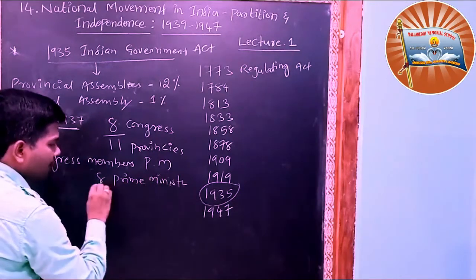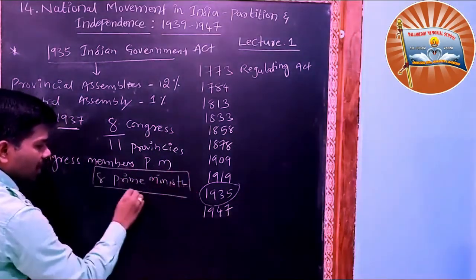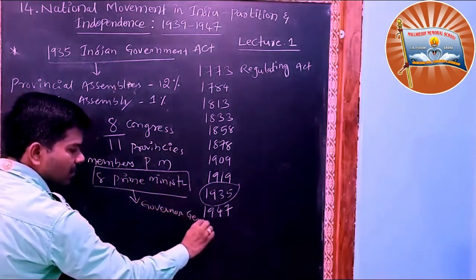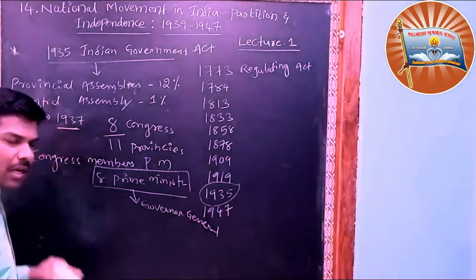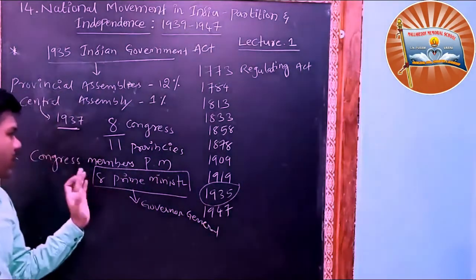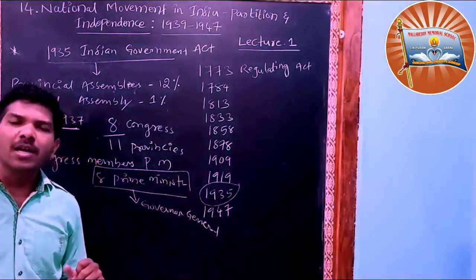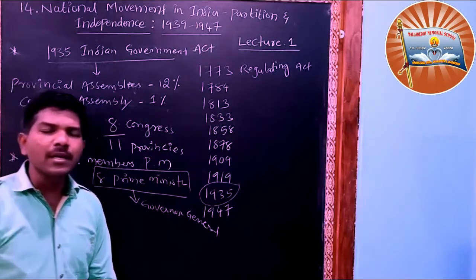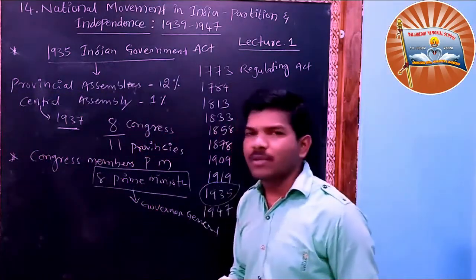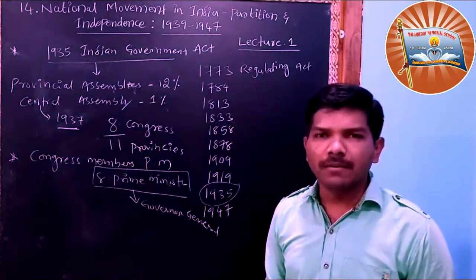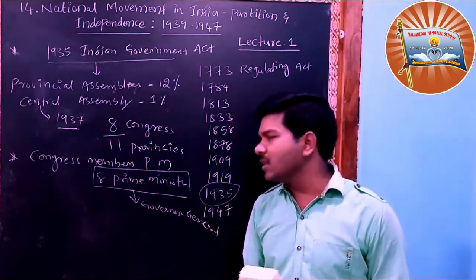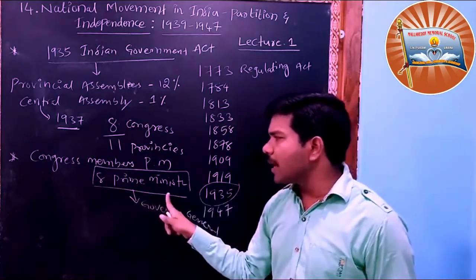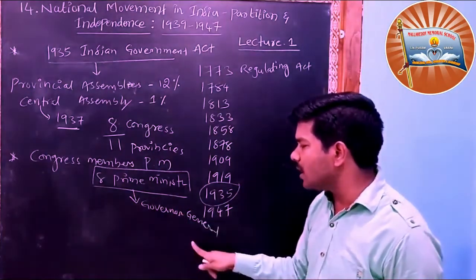So these 8 prime ministers have to work under the Governor General. Who is the Governor General? The Governor General is a Britisher. In each and every state, there will be one prime minister. For example, Nehru was the prime minister of the United Provinces, which we now call UP. So these 8 prime ministers have to govern and work under the Governor General.